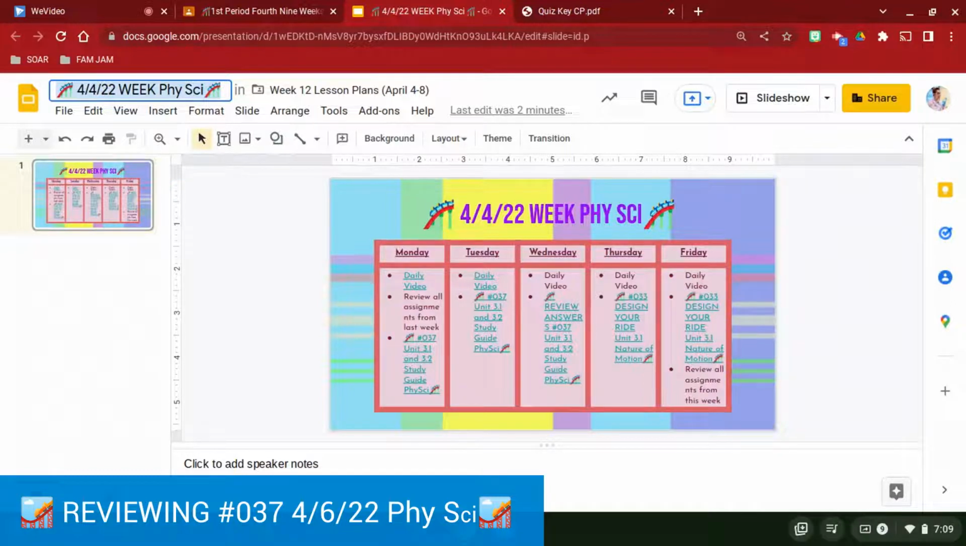Okay, so taking a look at our calendar for today, most of you guys have turned in number 37, and we're going to be going over that today. So that is what is keeping us on schedule right here. And then tomorrow and Friday, we're going to be going back to our ride designs. Okay, so let's start talking about this study guide.